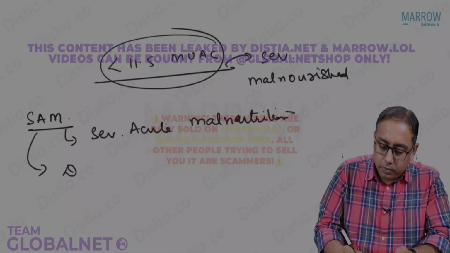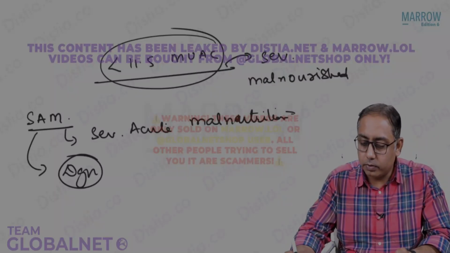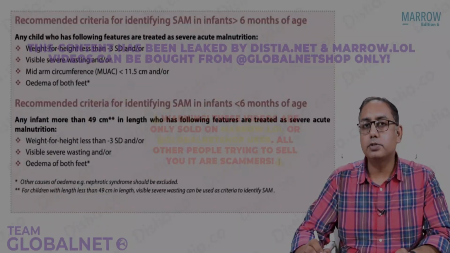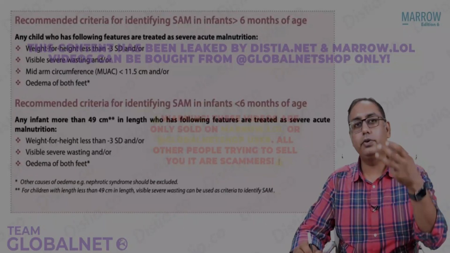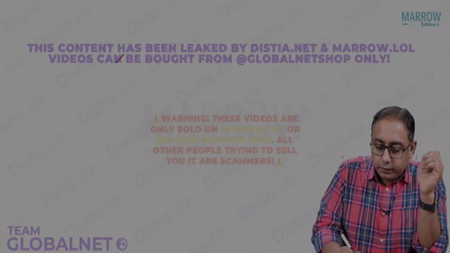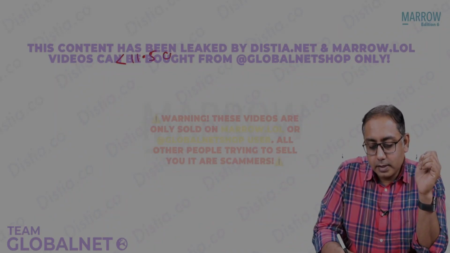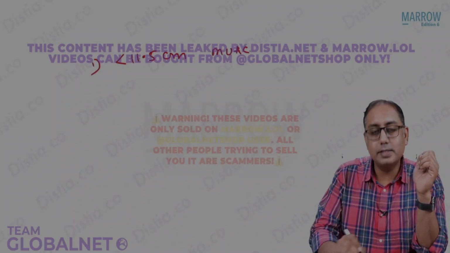Beta, when do you diagnose? First MCQ, how do you diagnose SAM child? If you look at the criteria for diagnosing SAM child, that is severe acute malnutrition, it can be diagnosed using 3 criteria. The first is, if the mid upper arm circumference is less than 11.5 centimeters.